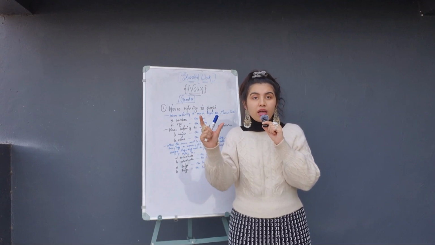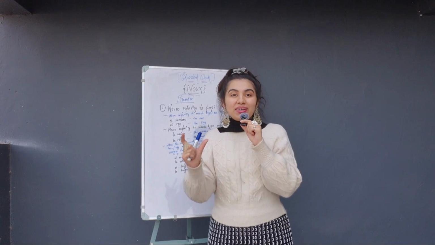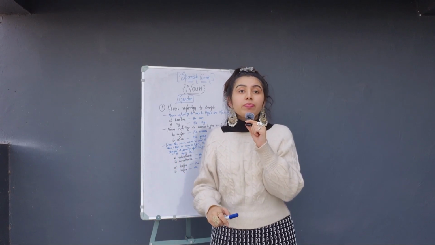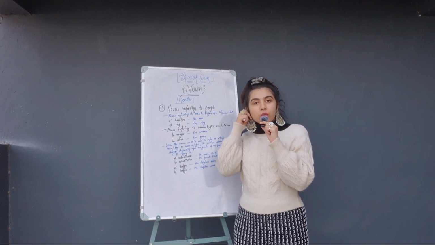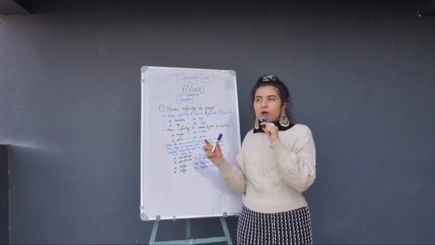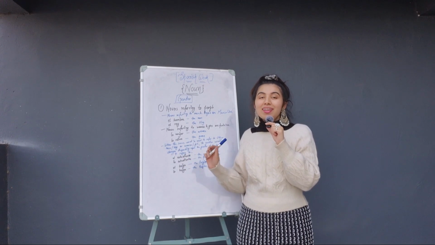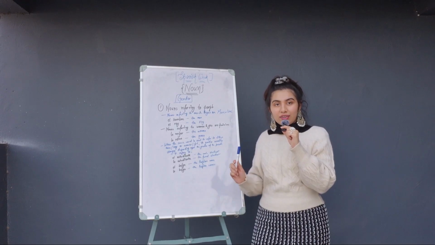There is no addition, no subtraction, just the article changing. So el estudiante, la estudiante, that's the difference.